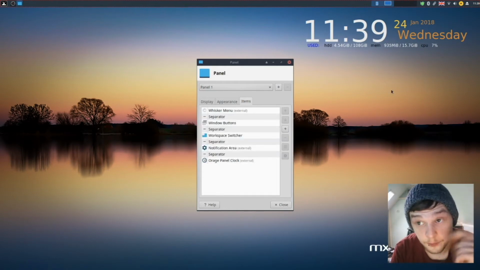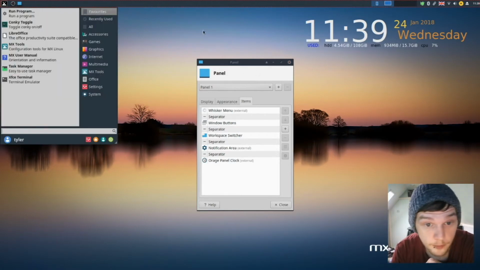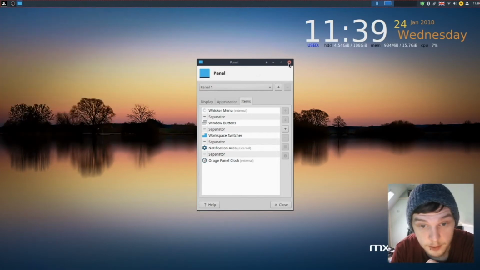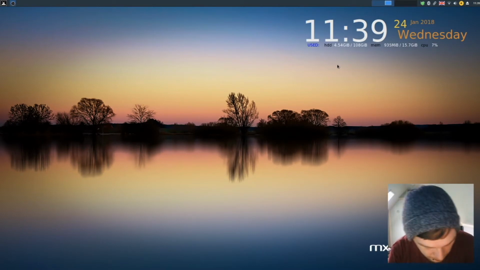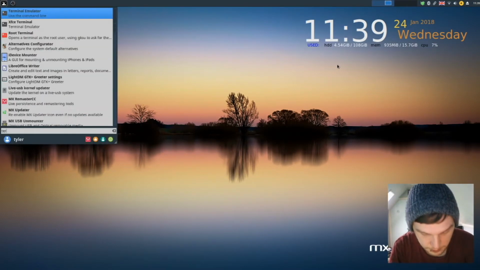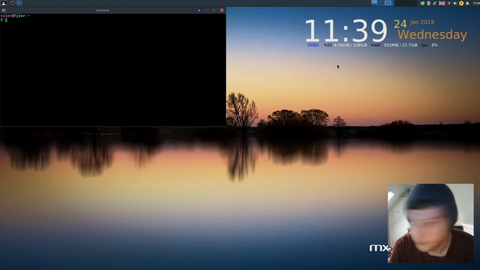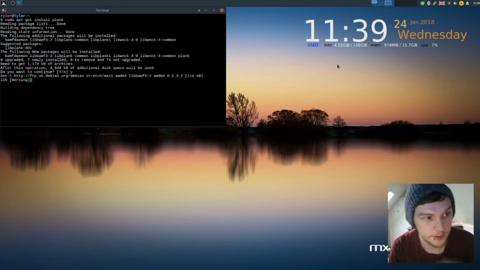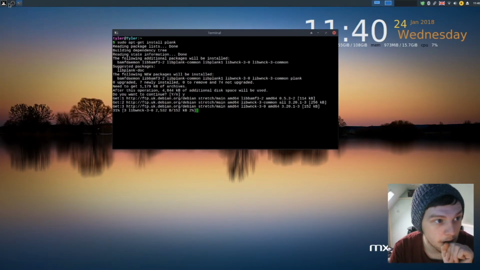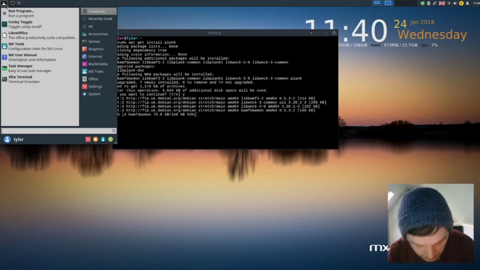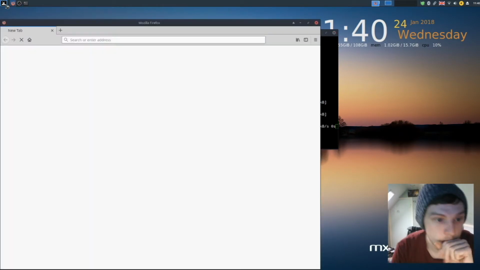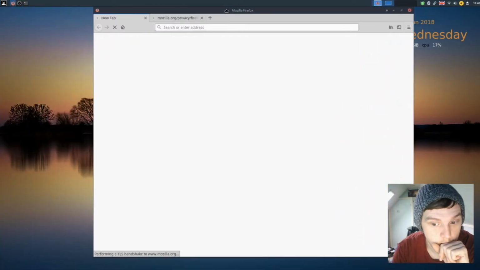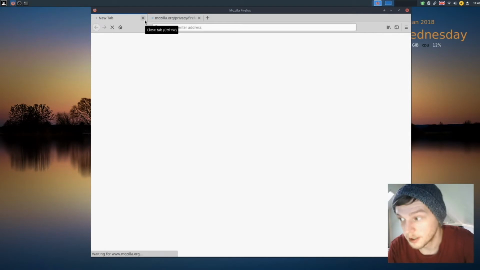Okay, so now that's up there, and we will be removing the Windows buttons, but first off we need to install Plank. So open up a terminal. And now there's a few themes I like to use with Plank. So we're just going to download them now quickly.